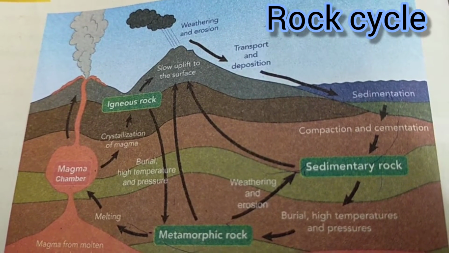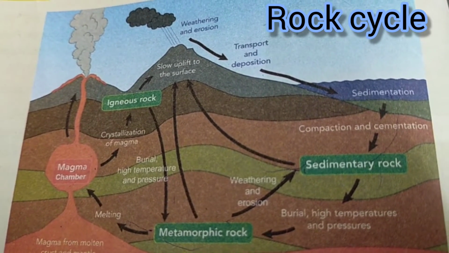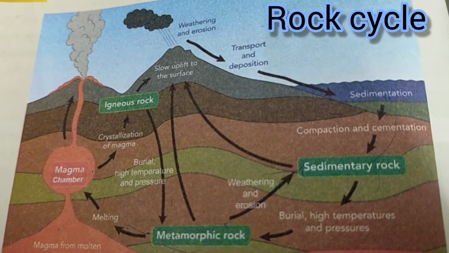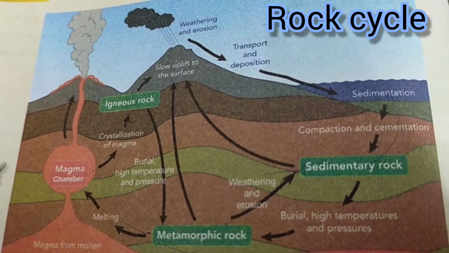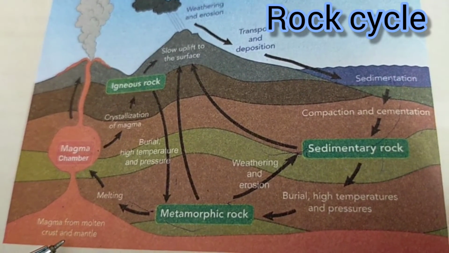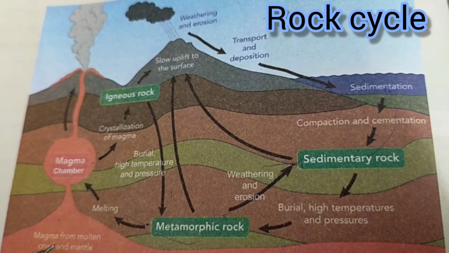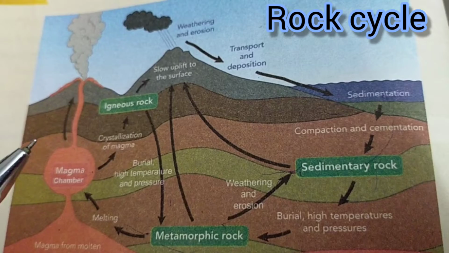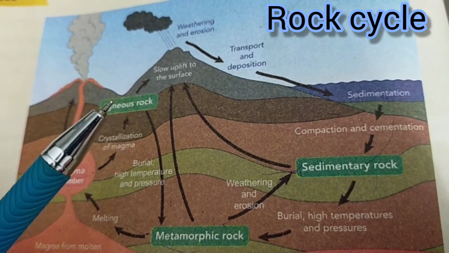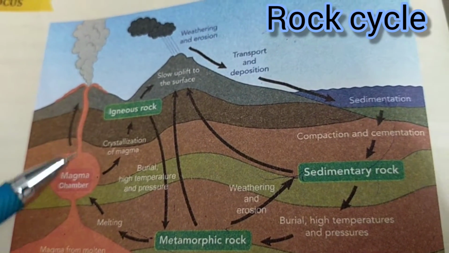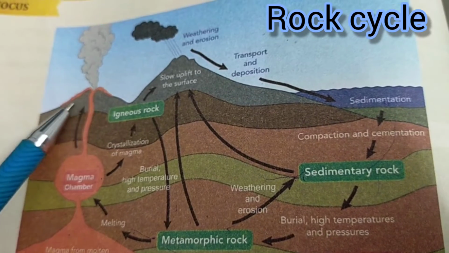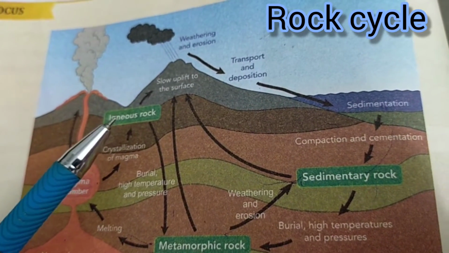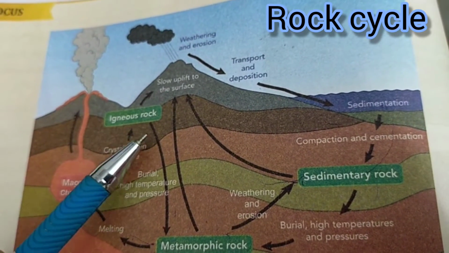Let us see the rock cycle. Have you understood, children, what is the main source of all the rocks? It is the magma which is present in the Earth's mantle. From this layer, it is reaching to the surface of the Earth, thus forming igneous rocks. When the magma reaches the surface of the Earth, it gets solidified there and it has formed igneous rocks.